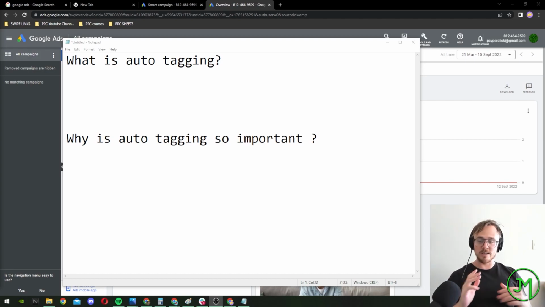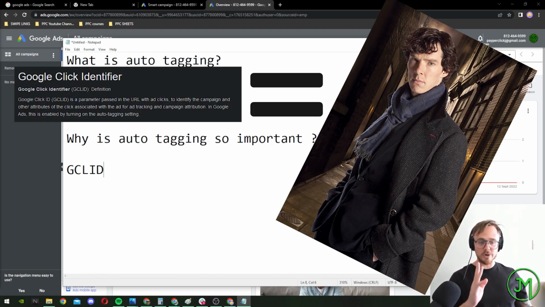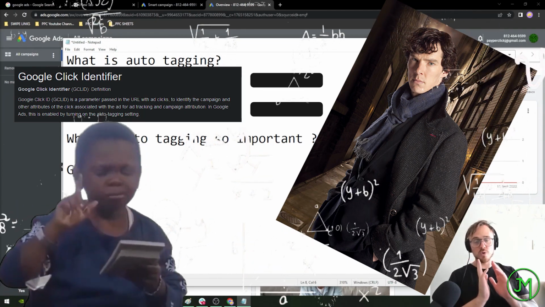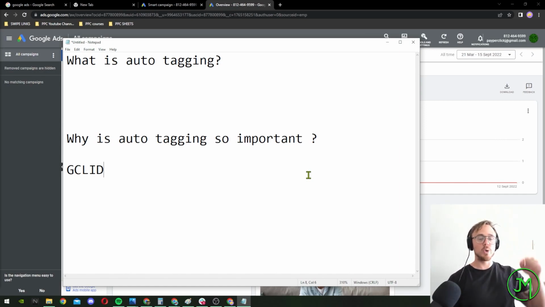Now, GCLID, or let me write it here, GCLID, okay? It stands for the Google Click Identifier. That's all you need to remember. It's used by Google to help you know the keywords that drove the visitor to the website. So GCLID equals Sherlock Holmes in finding out what keyword drove what customer who did what action. So like you have Benny who clicked on an ad and took no action, but then Sarah clicked on a word and bought. Google's going to know this, and you're going to be able to get this data and do stuff with the data, as we'll get to, right?